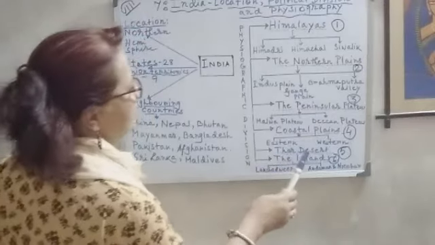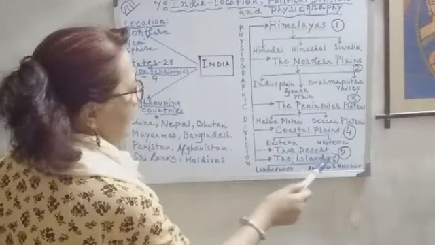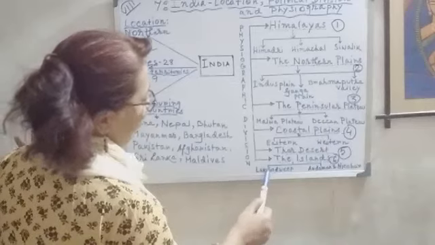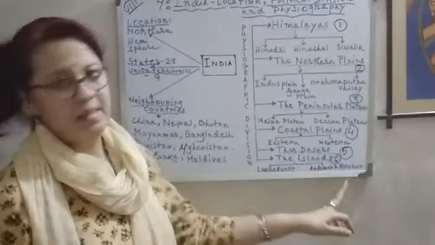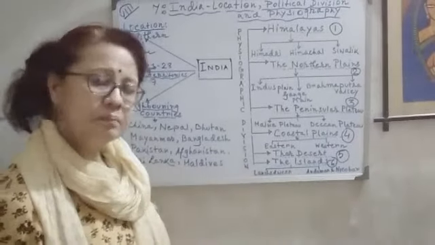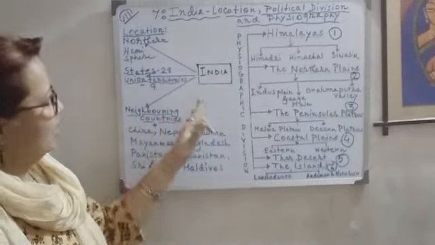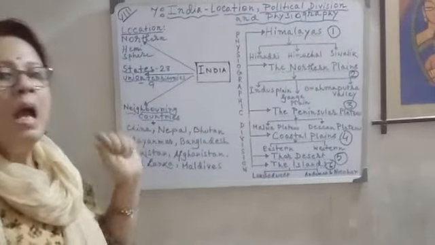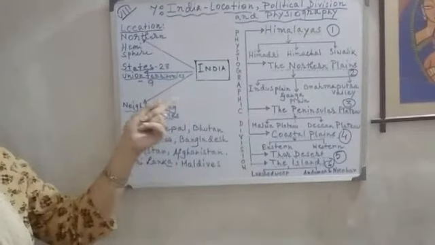The next is the Thar Desert. There is no subdivision. And the islands are the next, 6th. There are 2 types of island: Lakshadweep and Andaman Nicobar Islands, Coral Island and Volcanic Island. Lakshadweep is Coral Island and Andaman Nicobar is Volcanic Island. So, have a glance on this chart again, and here is the full chapter. Today I'll give you the objective type question answers.